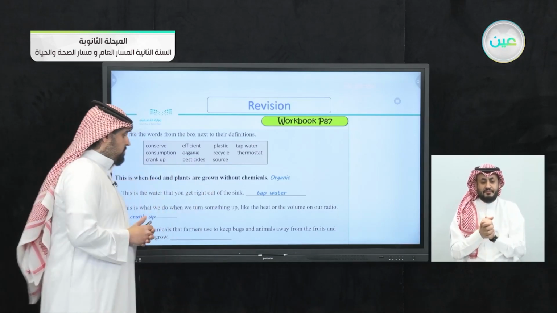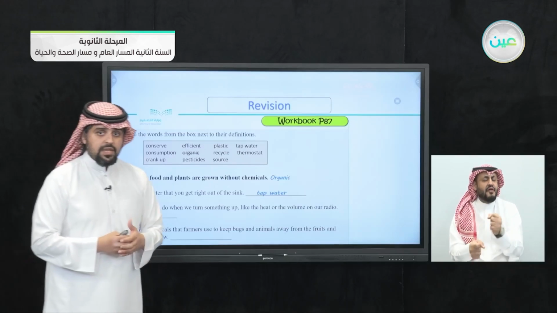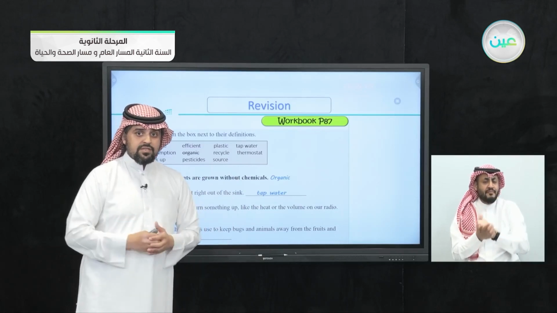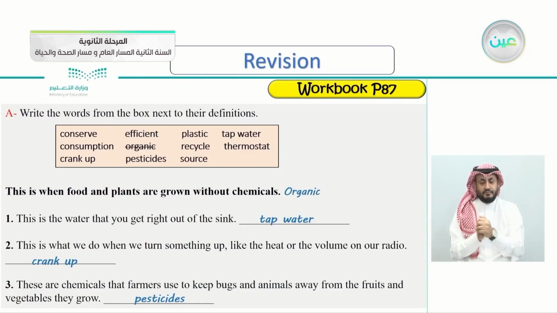Number 3, these are chemicals that farmers use to keep bugs and animals away from the fruits and vegetables they grow. The farmers in their farm, what do they use to keep the bugs and the other animals and insects away from the food, from the vegetables and the fruits? What do we call this? Yes, we call it pesticides. So they spray pesticide on the fruit and vegetables to keep the bugs away.